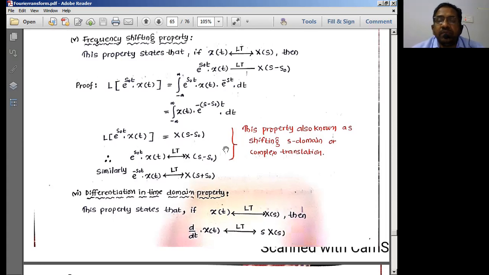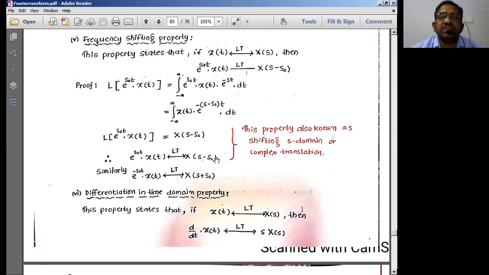In the case of the previous one, what have we seen? x of t minus t naught forms a pair with e to the power minus s t naught. So in the time domain, if there is a minus t naught, in the frequency domain you get e power minus s t naught. If it is plus t naught in the time domain, we get a plus here.